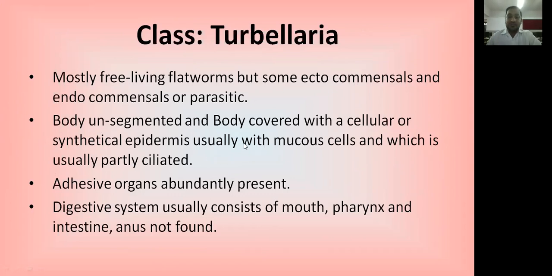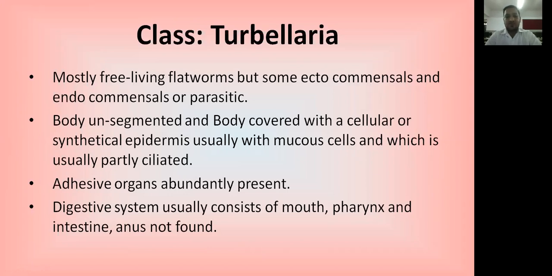The body is covered with a specific type of syncytial epidermis, which has specific mucus cells which secrete mucus, and usually they are ciliated. They have cilia-like structures on their body. Adhesive organs are evidently present. Most of the organisms have a specific type of organ which helps them adhere somewhere. The adhesive organs are mostly present in all organisms.